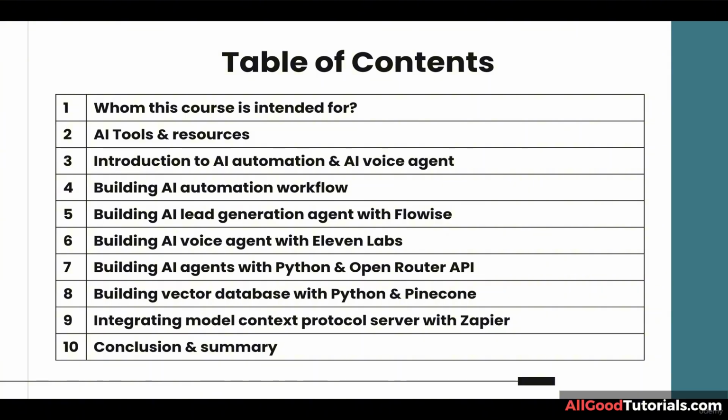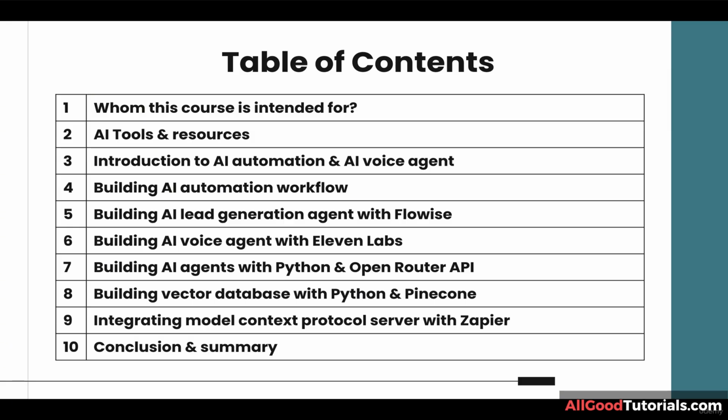Okay, now let's move on to the second chapter, AI tools and resources. In this chapter, we are going to get to know more about all the tools that we are going to use. For building AI automations, we are going to use Zapier, Make, and N8N. For building AI voice agents, we are going to use 11 Labs, Lindy AI, and VoiceFlow. For building an AI lead generation agent, we are going to use Flowwise.